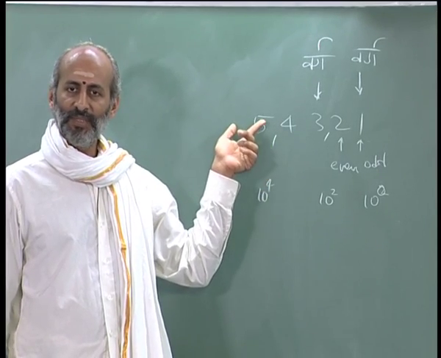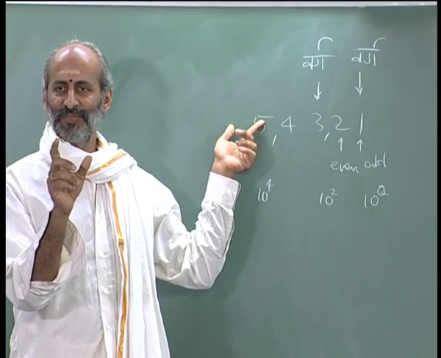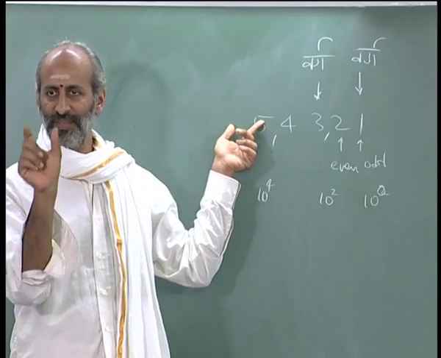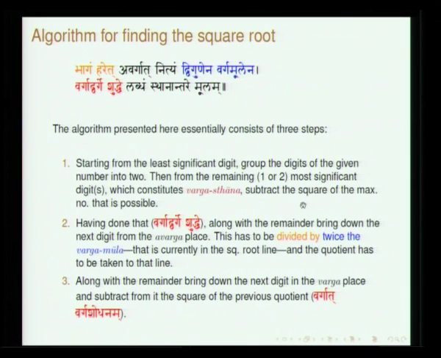Whatever be the most significant digit, it can be 1 or it can be 2, at most. That is just taken in the beginning, and which constitutes the varga sthana, subtract the maximum square that is possible.